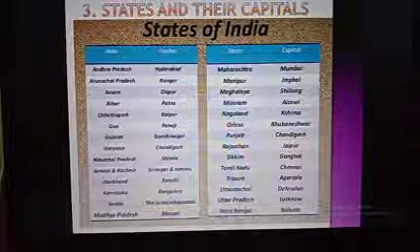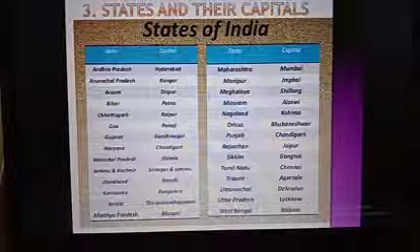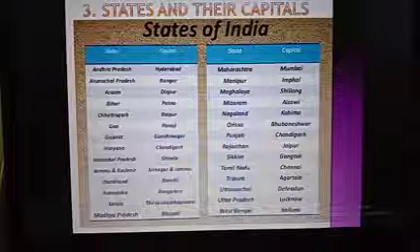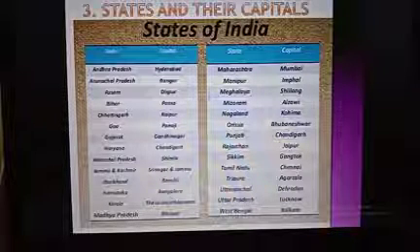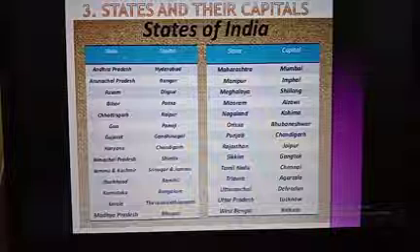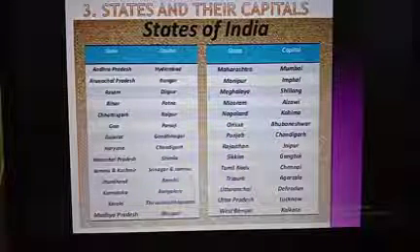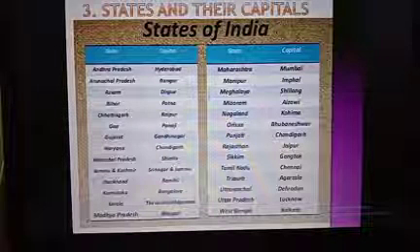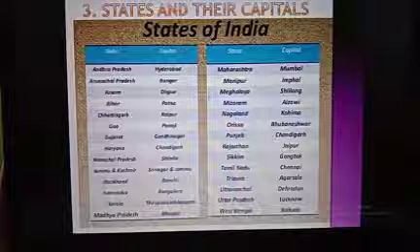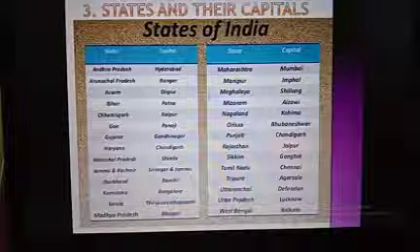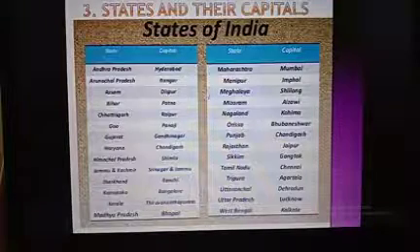Then next one, Tamil Nadu. Capital of Tamil Nadu is Chennai. Then Tripura. Capital of Tripura is Agartala. Then Uttarachal. The capital of Uttarachal is Dehradun. Then next one is Uttar Pradesh. Capital of Uttar Pradesh is Lucknow. And last one, West Bengal. Capital of West Bengal is Kolkata.